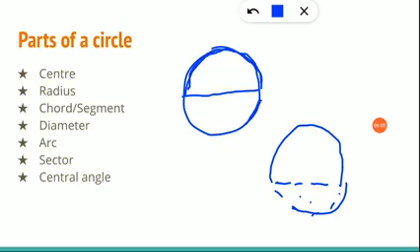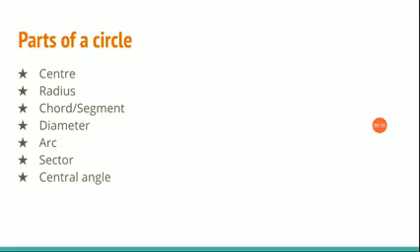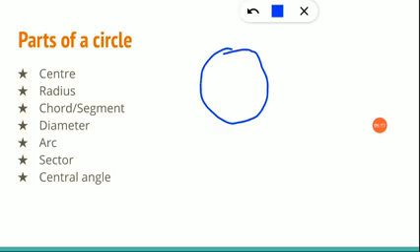Clear, children? Now, sector. I'll tell you what a sector is. Now imagine you have bought a cake or pizza, anything that is round in shape. First, what will we do? We'll take a knife. We'll take a piece for ourselves, right? This piece that you have taken for yourself is called the sector. Clear, children? This one part you have taken out is called a sector.